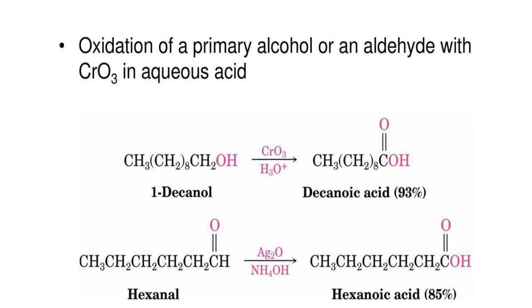In the same way, by using CrO3, we will carry out the oxidation. So 1-decanol, okay. Decanol is a compound which contains 8 plus 1, 9 plus 1, 10 carbon atoms, deca, 10. So decanol to decanoic acid using CrO3, or hexanal aldehyde to the corresponding hexanoic acid using CrO3 or Ag2O. So all these are a variety of agents we use to convert either aldehyde or alcohol to the corresponding carboxylic acids.